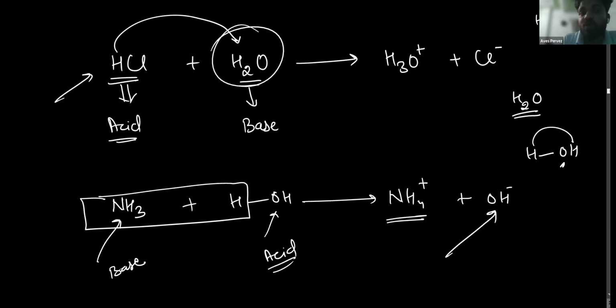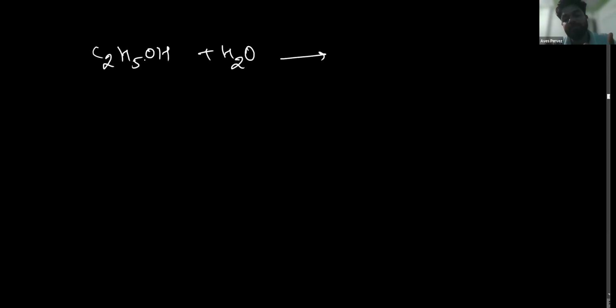And if a substance has OH, for example ethanol, C2H5OH, there is another question in the NCERT: ethanol, when added to water, will not accept the H plus ion nor lose the H plus ion. So it will remain the same as C2H5OH. Here ethanol is neither accepting nor losing the H plus ion, so it will not be characterized as a base or an acid.